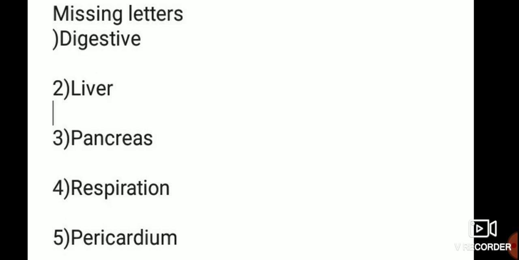Okay, first one, under G you put line, under B you put line. Second one liver, under V you put line, under R you put line. Third one, under N you put line, A you put line, N, then last A will come, there you put one line.